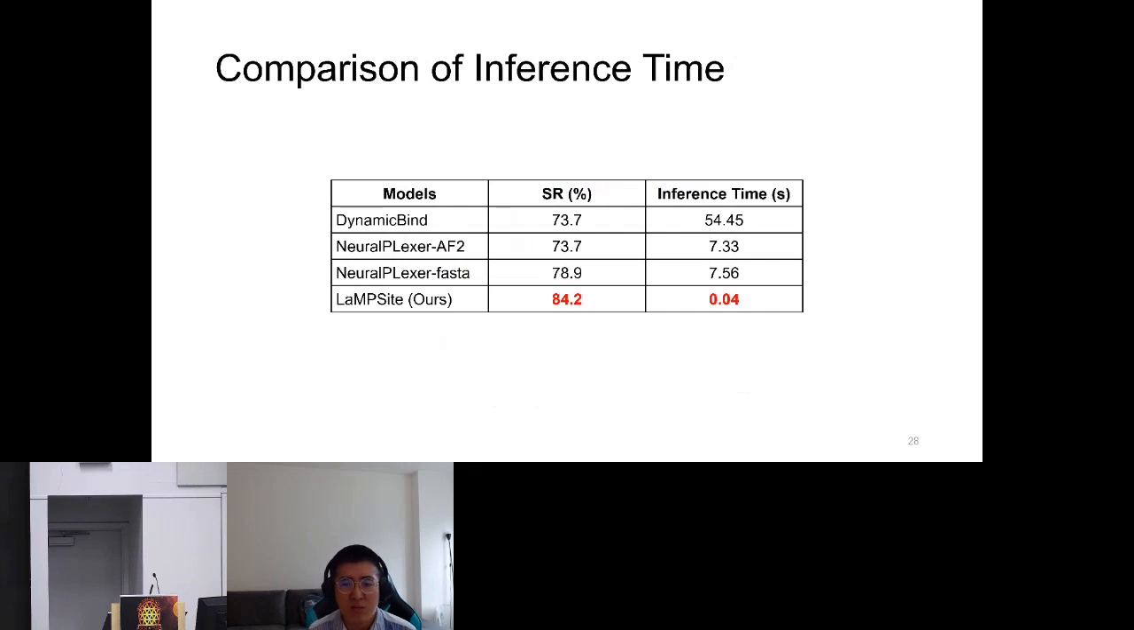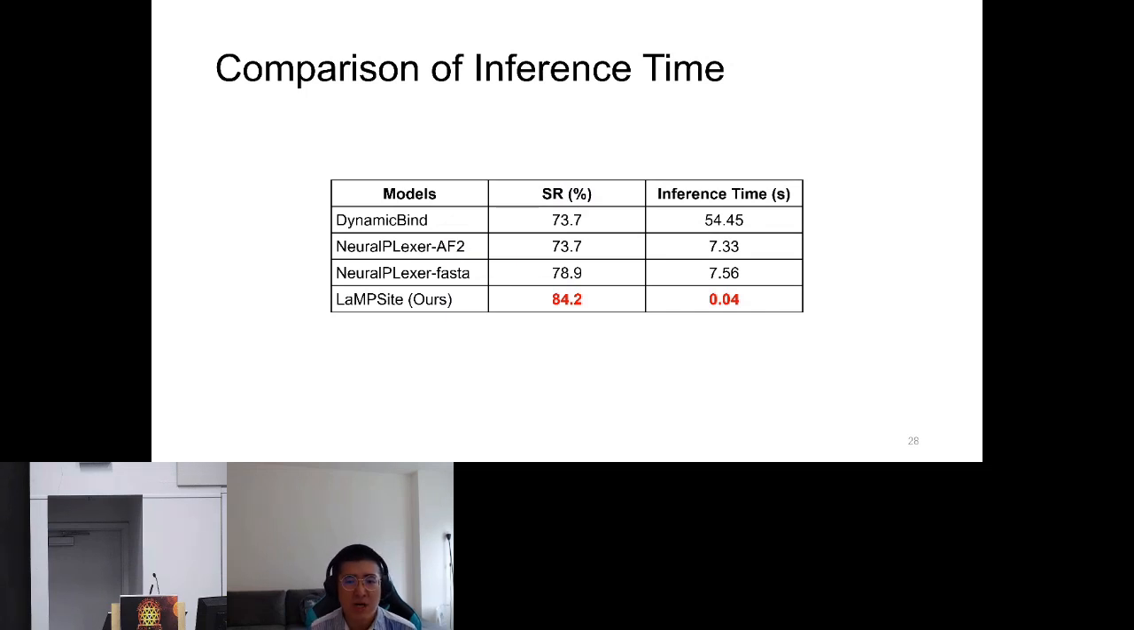Furthermore, we compare the models regarding the inference speed on the same device. We find that our model achieves more than 100-fold speed up when compared to the diffusion-based generative models, while having competitive prediction performance. This implies the promising power of LAMP-site when adopted in high-throughput compound screening.